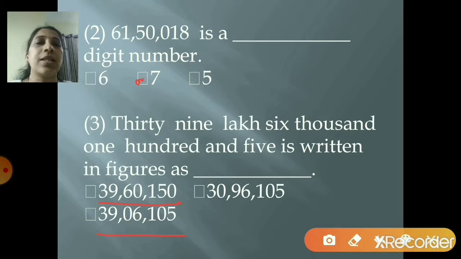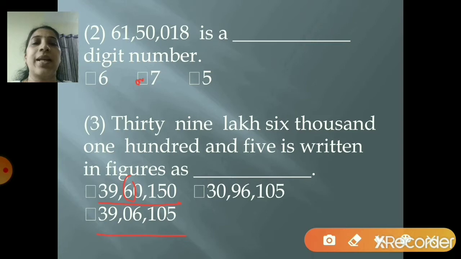Next is what? 6,000. So find out where is 6,000. So once you see 6,000, means 10,000 is not there in this number. So if you see in this one, there is a 10,000, that is 6, right? So that will not be your answer. So 6,000 is where? In the third option, right? 105. So 105 is already there in the third option.